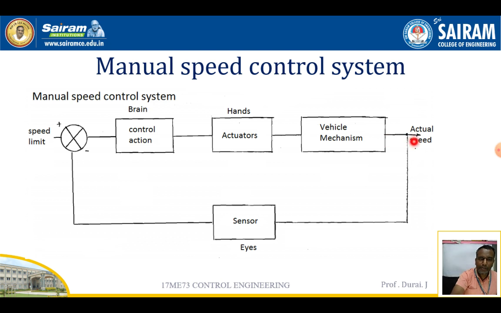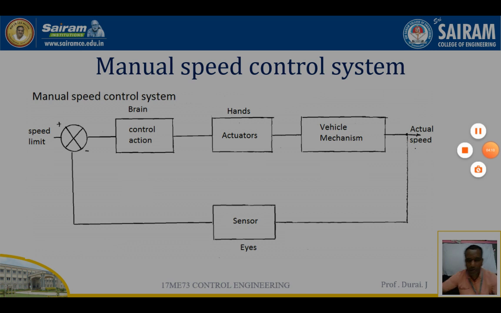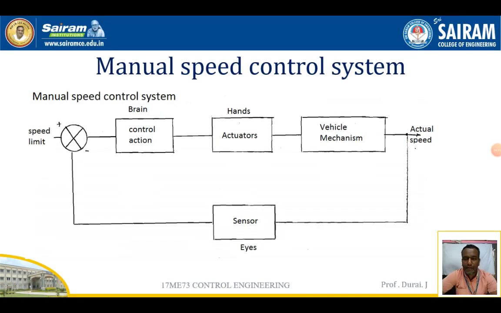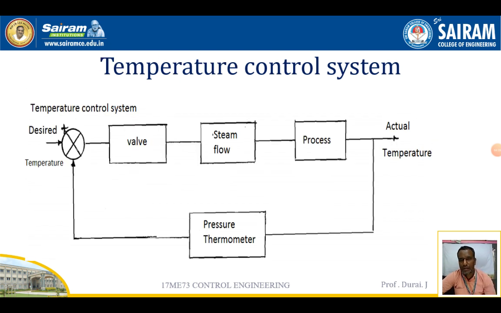Then again corrective action takes place, and the actual speed is maintained in the vehicle. Like this the process keeps continuing, and we can maintain the actual speed of the vehicle.